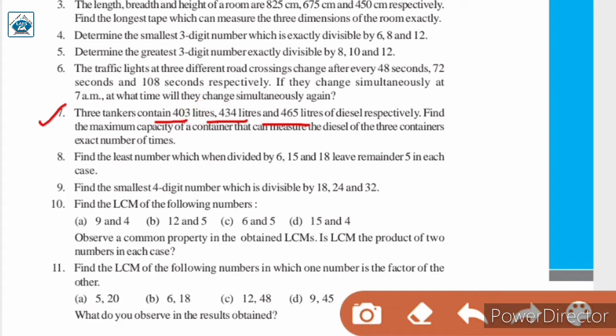So once again in this question you have to find the HCF of these 3 numbers, and whatever the answer may be, that will be the maximum capacity of the container. So you have to solve this question on your own and write the proper solution in your notebook.